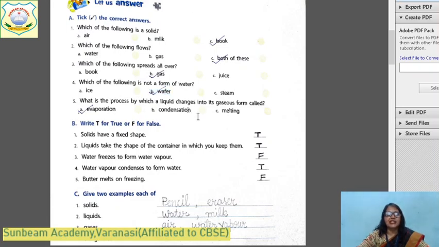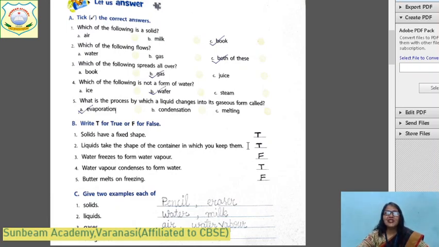What is the process by which a liquid changes into its gaseous form? The process is called evaporation, and it is done due to heating or cooling. Of course, heating. Okay? You will be able to do these questions if they come in the exam. Let's revise the next. Solids have a fixed shape. True. Liquids take the shape of the container in which you keep them. Yes, of course it is true.